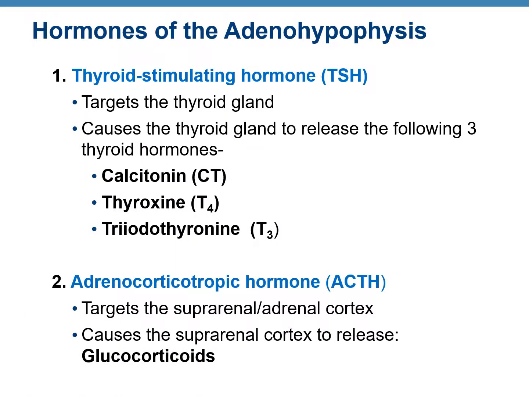Let's go over the hormones of the adenohypophysis one by one. The first one is thyroid stimulating hormone. From the name itself, you know that this targets the thyroid gland, and it stimulates the thyroid gland to secrete 3 of its own hormones, which are calcitonin or CT, thyroxine, which is T4, and triiodothyronine, which is T3. The second hormone is adrenocorticotropic hormone or ACTH. This hormone targets the cortex of the adrenal gland, and it causes the adrenal cortex to release glucocorticoids.